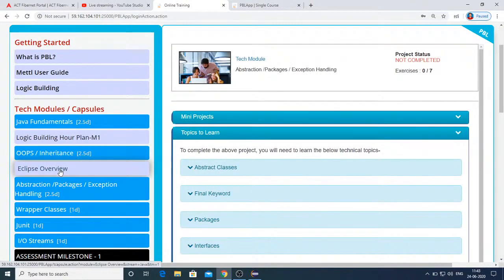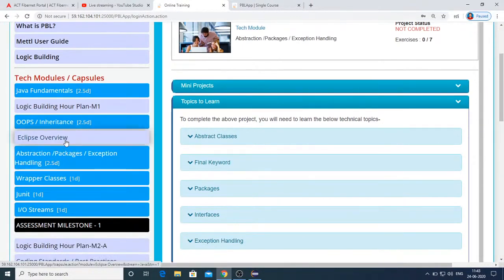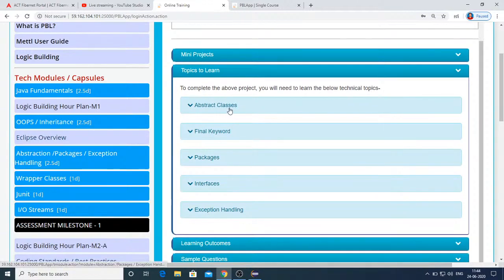So in tomorrow's class, in the first 5 minutes, I'll give the overview of Eclipse. Very important and required things I'll show you in the first 5 to 10 minutes of the Eclipse overview, and then I'll begin with abstraction, packages, and exception handling. As part of that, most probably we will try to complete abstract classes, packages, and interfaces.